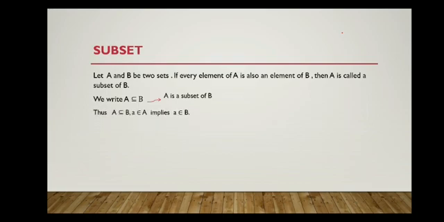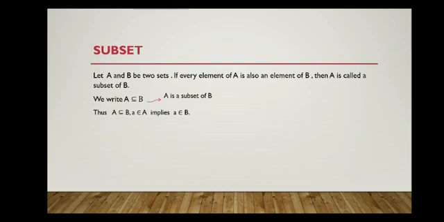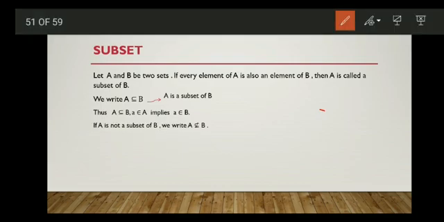A is a subset of B means if an element a belongs to A, then a is also in B. Why? Because A is a subset of B means that every element of A is an element of B. So if element a is in A, then it belongs to B also. If A is not a subset of B, then we write A, this symbol, not a subset of B.